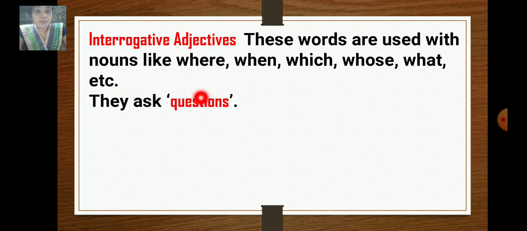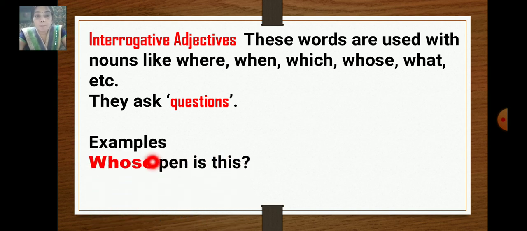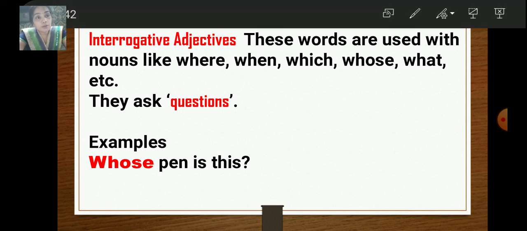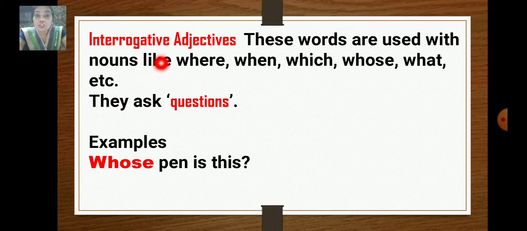Interrogative adjective is very simple. If you find question words in a sentence, it is the interrogative adjective. These words are used with nouns, like where, when, which, whose, what, etc. For example, whose pen is this? It's very easy to find the interrogative adjective. If you find any question word with the question mark, it is an interrogative adjective.